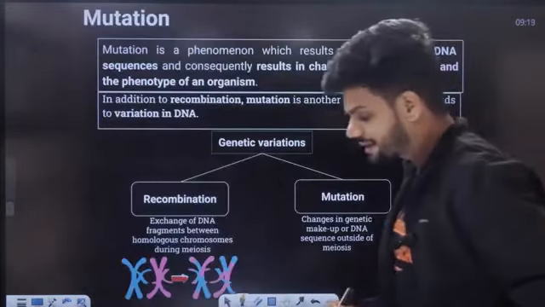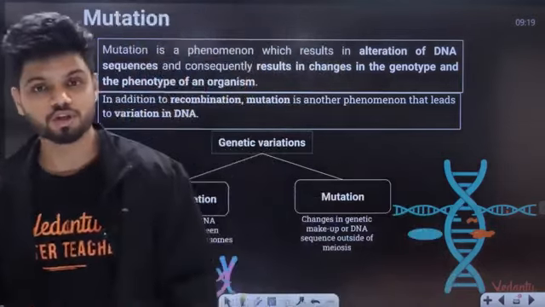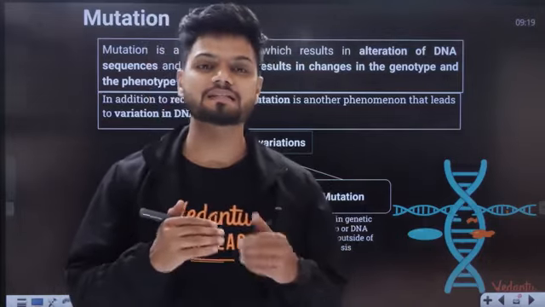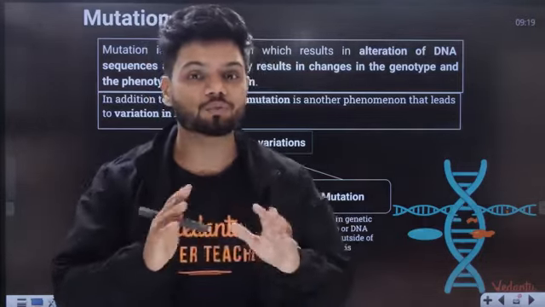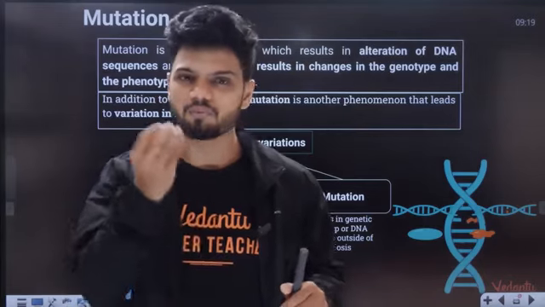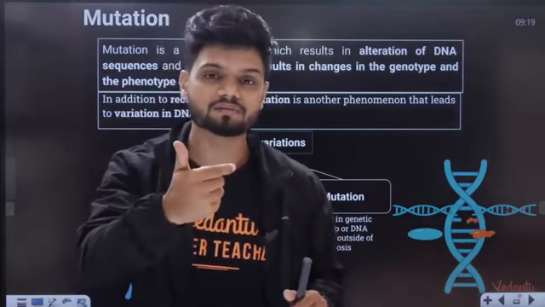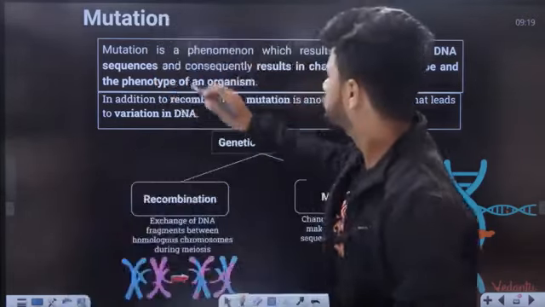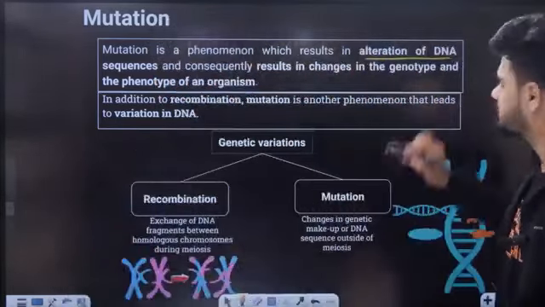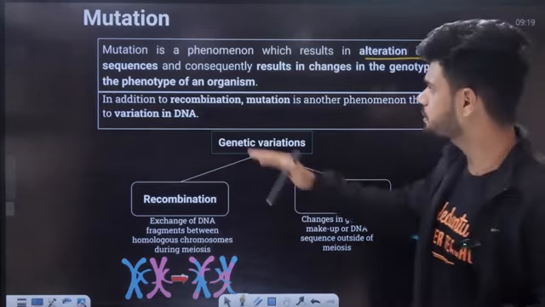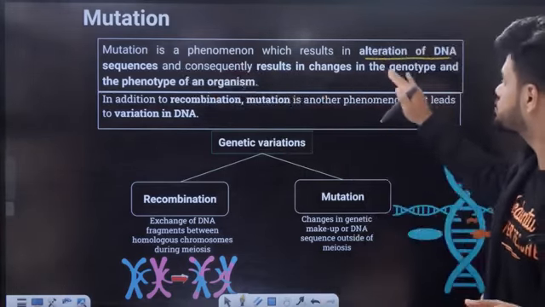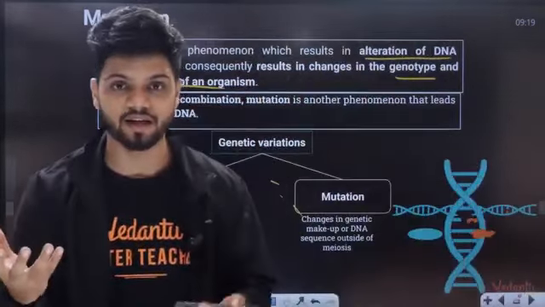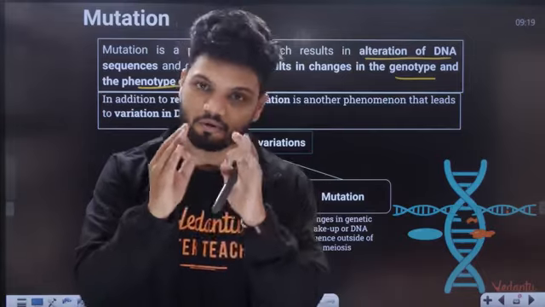Now, students, next we come to the concept of mutation. What is mutation? All of you are aware. Cancer, for example. Mutation is basically a sudden inheritable change in the chromosome, or in genes, a small change, but you can inherit it, and it is going to be there throughout the generations. That is called mutation. Mutation is a phenomenon that results in alteration of DNA, and subsequently results in a change in the genotype and phenotype of an organism.